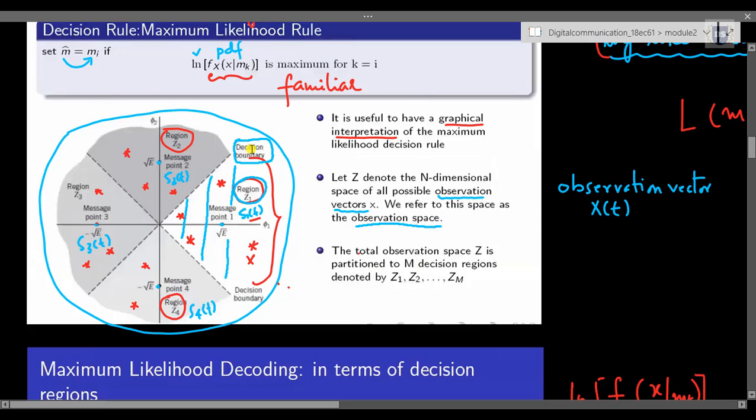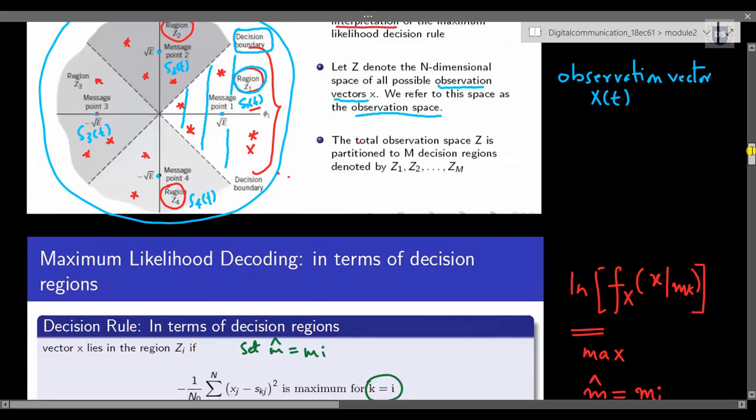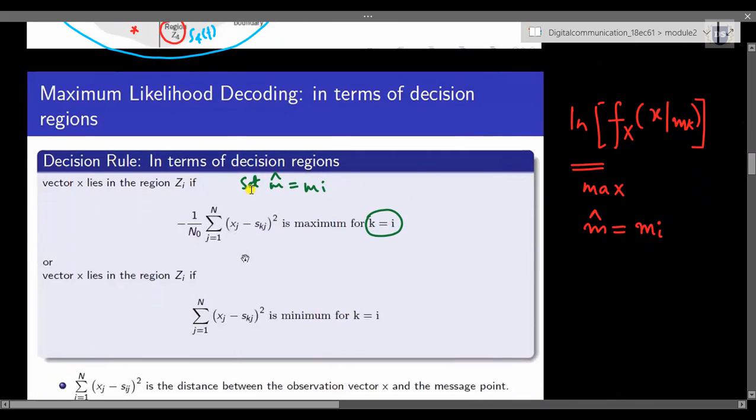So it's all based on this decision boundary. So we are changing this statement to: the observation vector x lies in the region zi. So zi can be any region. In our previous case, we had 4 regions. For n dimensional space, we can have n such regions. Or here I can also change the statement to vector x lies in the region zi if.